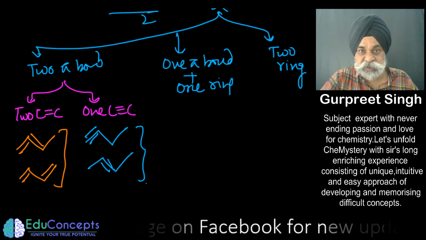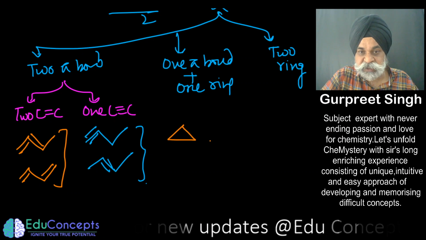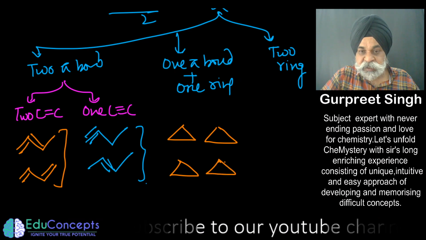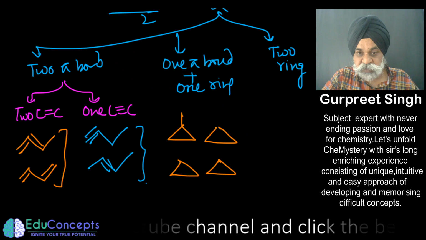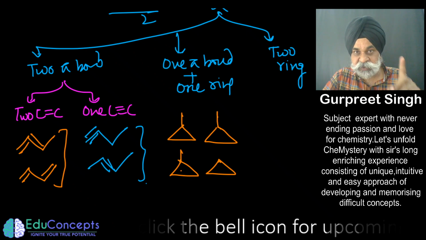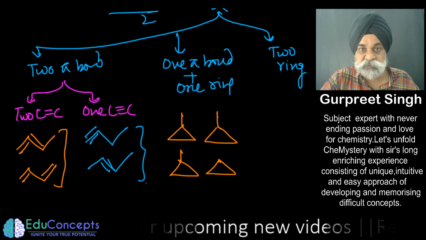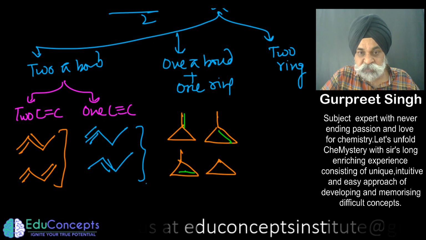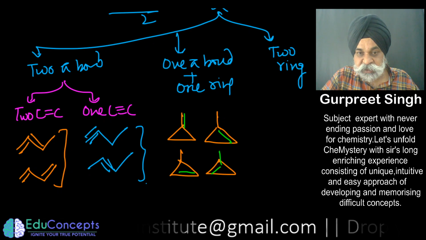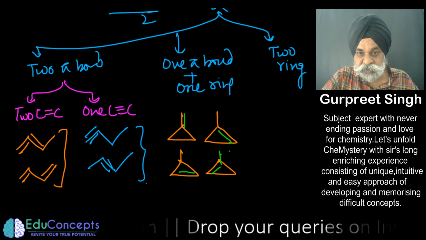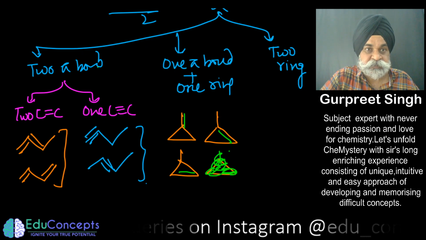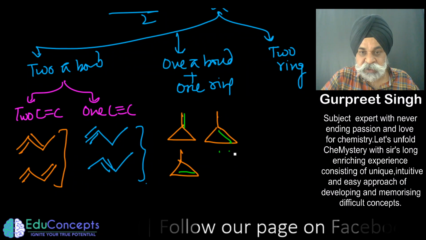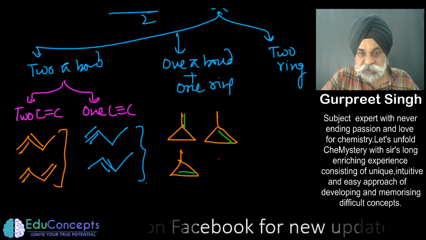The smallest of all rings are 3 membered. I would always start with 3 membered. So if I make these 3 membered rings randomly, one more carbon has to be placed. Now the degree of unsaturation till now is 1. I want it to be 2. So I can place one double bond here, one here, one here, and if I make it here, these two become same. So I'm not taking into account this one because it got repeated. So 3 are these, and still I have one more to go for, which is this one.